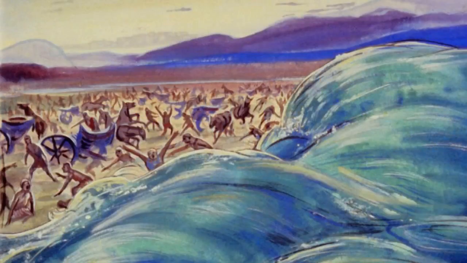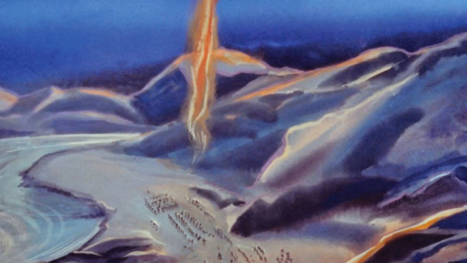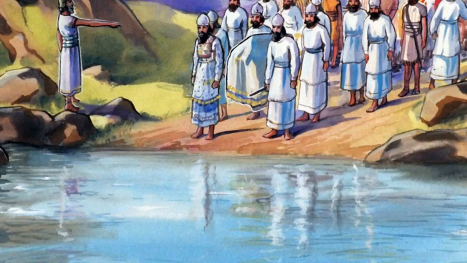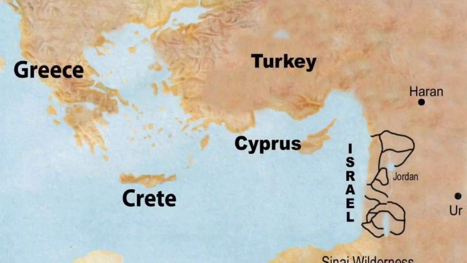Moses led them through the Red Sea. Then they wandered in the wilderness for 40 years for disobedience. During this time, God gave Moses the 10 Commandments to rule his people. When Moses died, Joshua led the 12 tribes of Israel into the land that God had promised to Abraham. This land today is known as Israel.